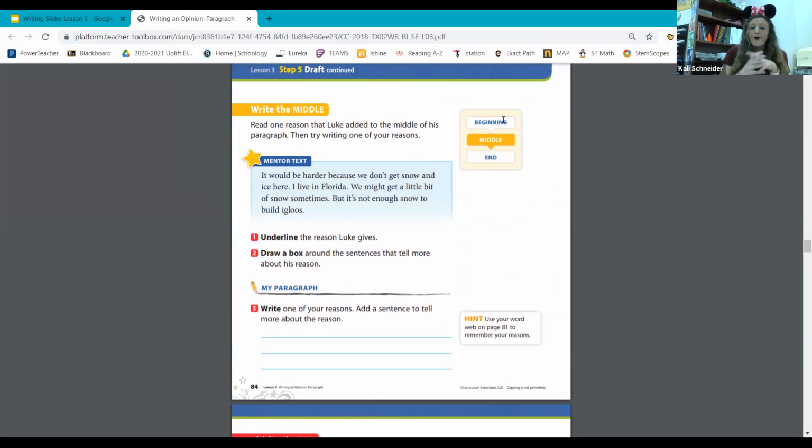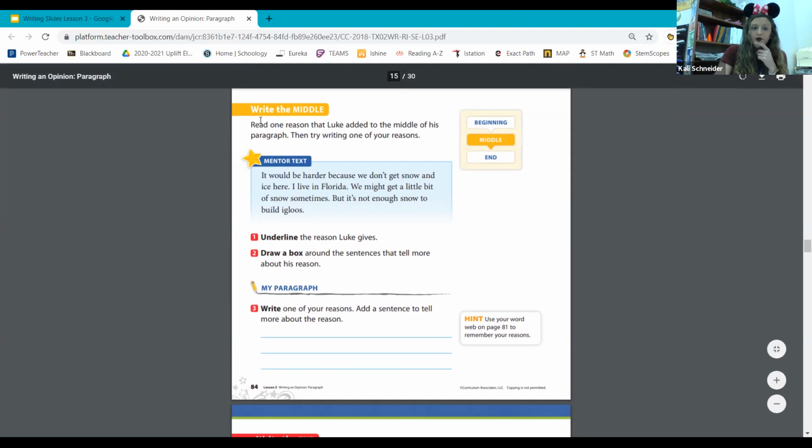So I remember looking at my mentor text here. This is going to help me. And it says, writing the middle. Read one reason that Luke added to the middle of his paragraph. Then try writing one of your own reasons. So as we're reading, we're going to underline the reason Luke gives, and we're going to draw a box around the sentence that tells more about his reason.